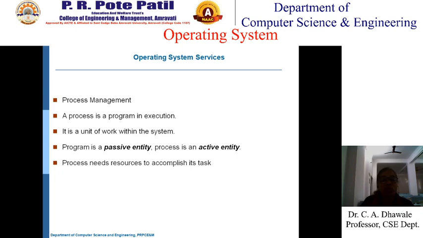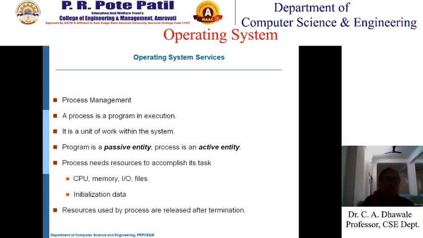Now a process needs resources to accomplish its task. What type of resources does it need? A process needs the CPU for execution, memory to store the contents of the process, then I/O devices to perform its I/O operations, and files to store on the hard disk. So a process needs these types of resources: CPU, memory, I/O, files, and so on. Also the initialization of data, from where it has to start, that is the starting address of the process. Resources used by the process are released after termination.